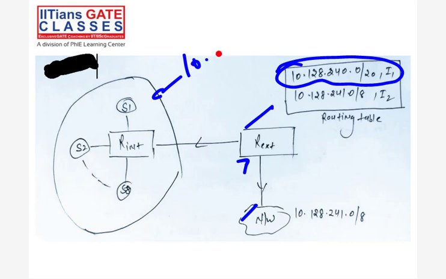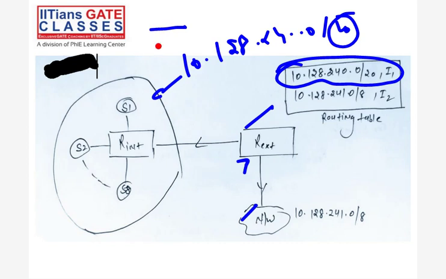128.140.0/20. I'm telling you why 20, why I'm not using 21 and why I'm using 20 here. Because in supernetting, in the octet that is different, we have to see the bits, and whichever bits are the same, only those bits I have to include in the supernet, and whichever bits are different, we have to include in the network host part. So those 4 bits will be usable, right? So that's why we are using 20 for this case. But first we have to see the rules, then again we'll come back to this question.